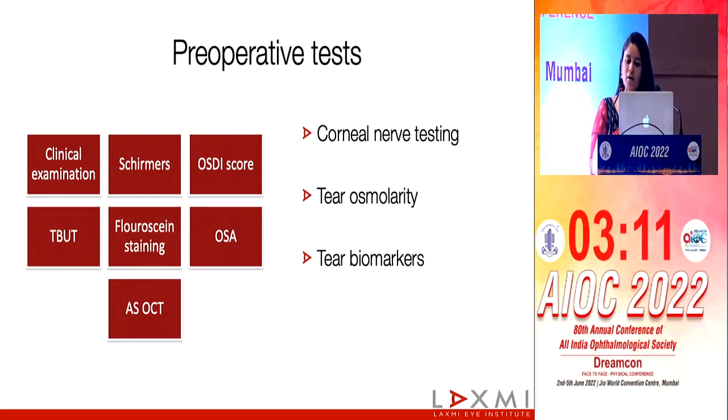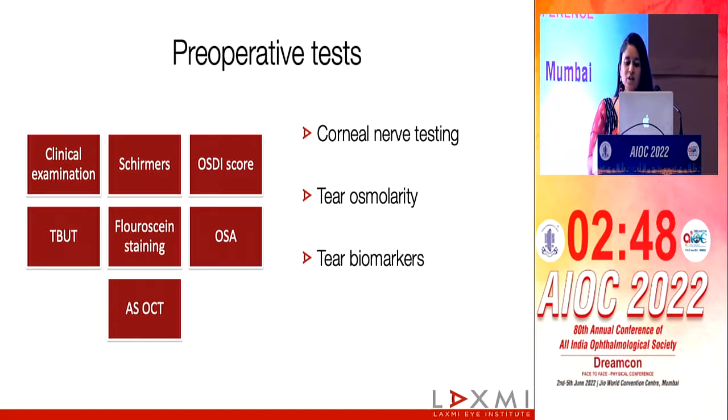So tests for dry eye are many. We have added the ocular surface analyzer and the ASOCT in our practice, as it helps us in managing them better. But certain dry eye clinics who specifically look at the tear status may also test for osmolarity, biomarkers, and corneal nerve testing. Now, this does give valuable data, but in practical use, they are really difficult to conduct and are kind of impractical in the current scenario.